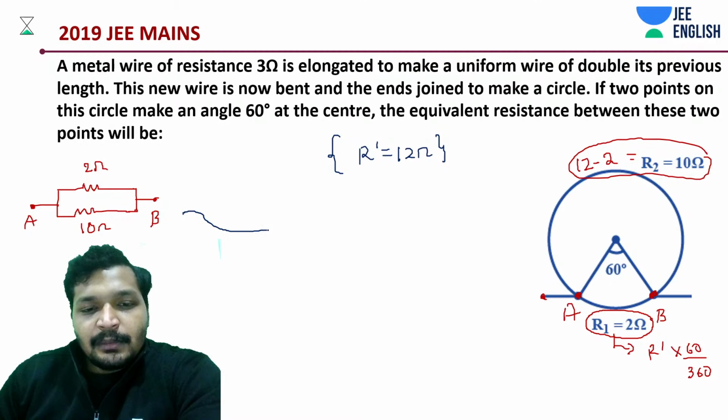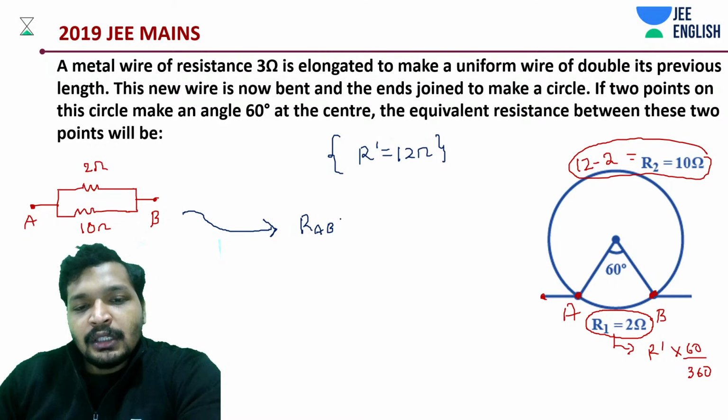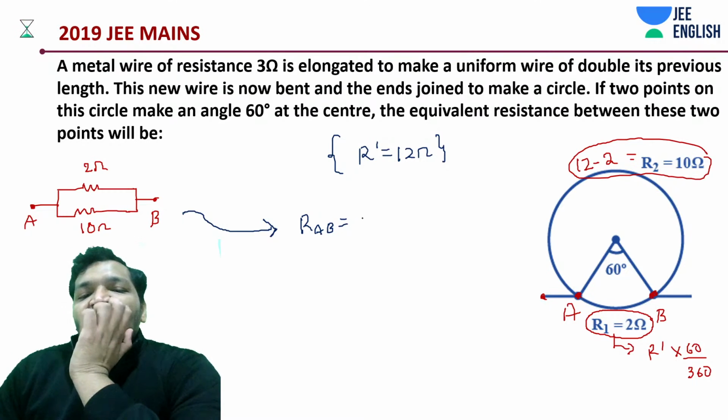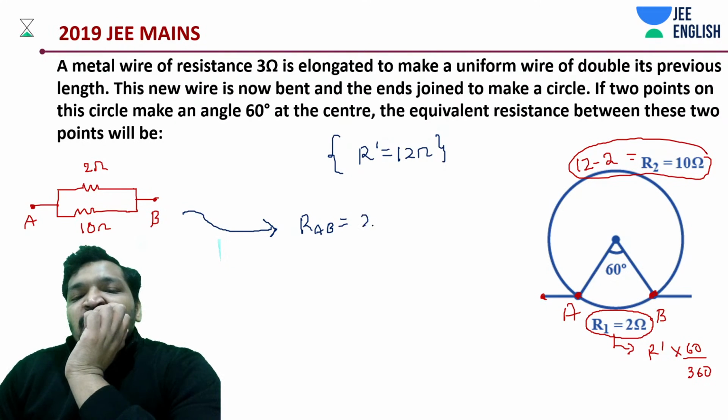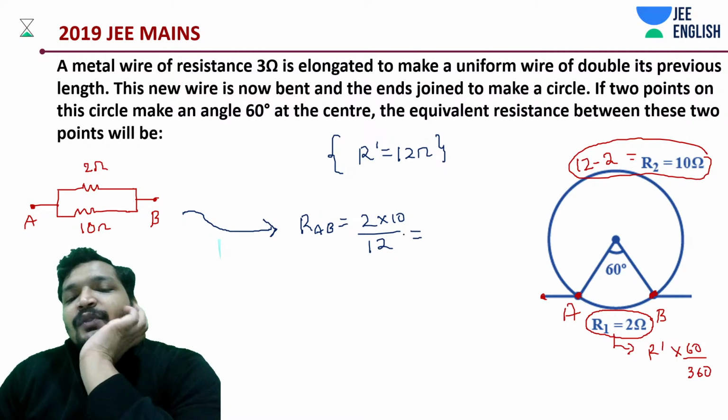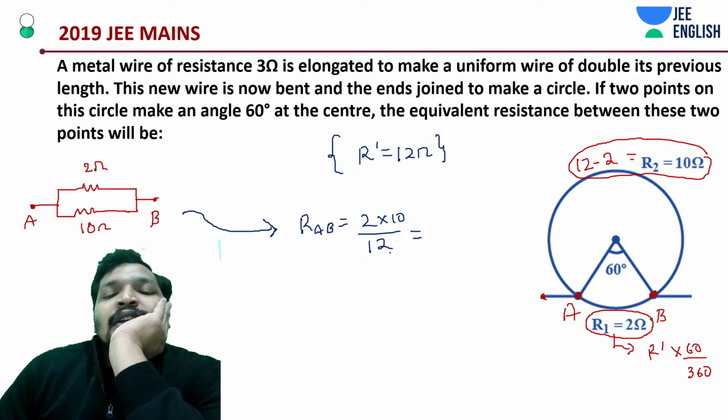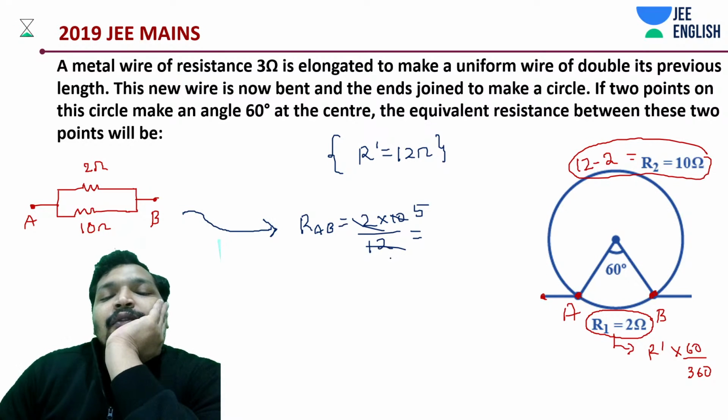The equivalent resistance is 2 into 10 divided by 2 plus 10, that is 20 by 12. I think there is a defined shortcut around this. How much are we getting? 5 by 3.